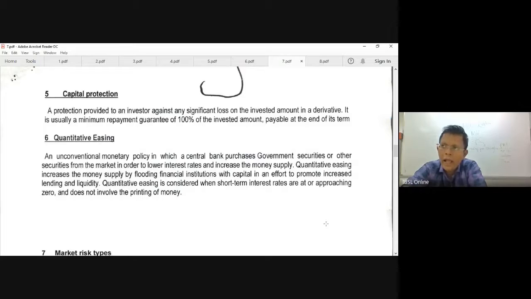Why? Countries like Japan, the US, and the Eurozone once did it, because people are investing but they don't spend. When you purchase treasury bills and treasury bonds in Sri Lanka, we invest whatever savings we have, so then we don't have money to spend.